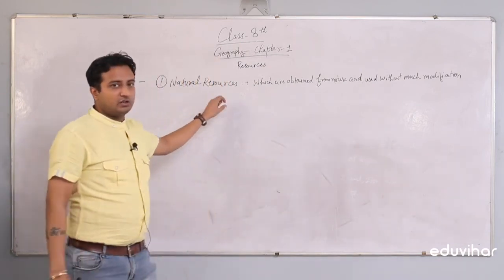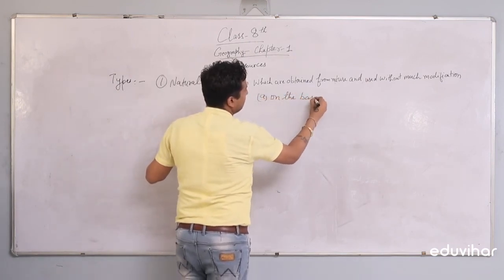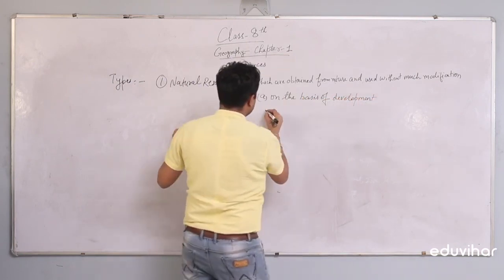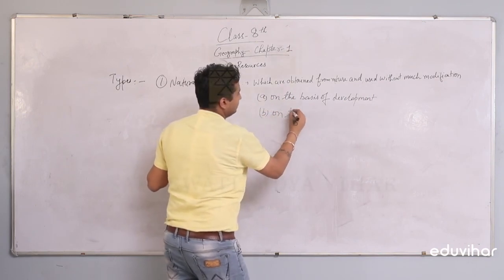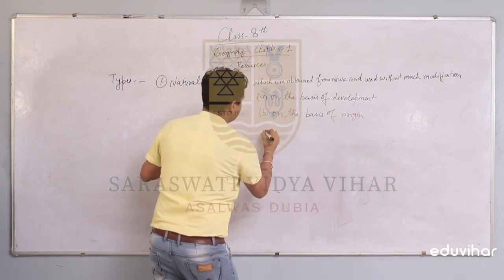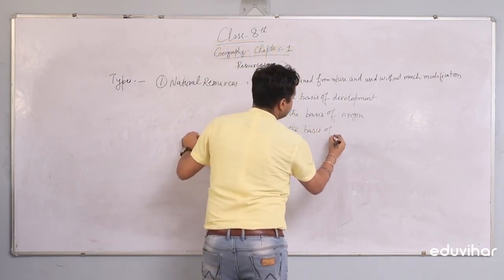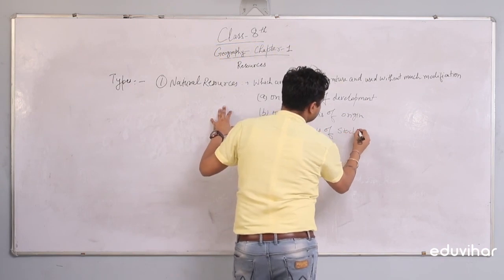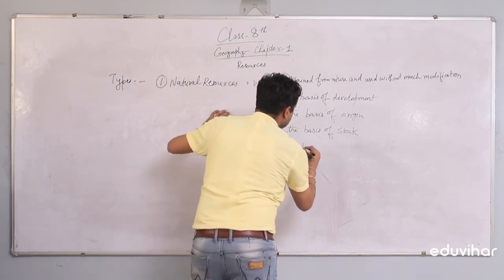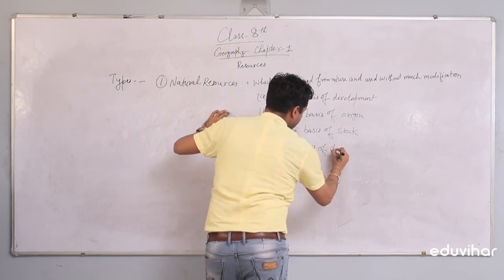We were seeing the classification of natural resources, and it was on the basis of origin, on the basis of stock, and last, on the basis of distribution.